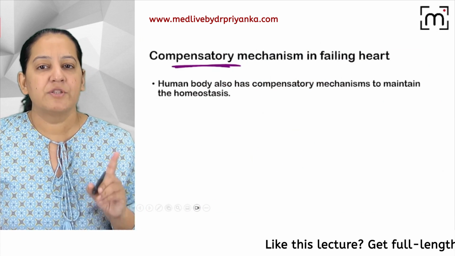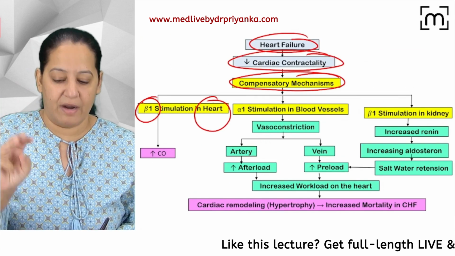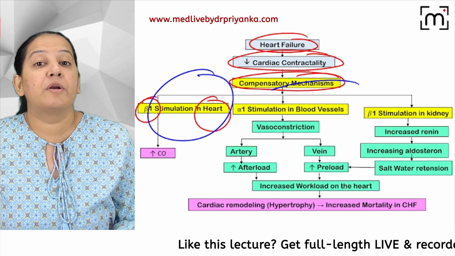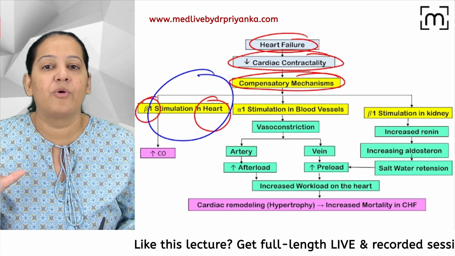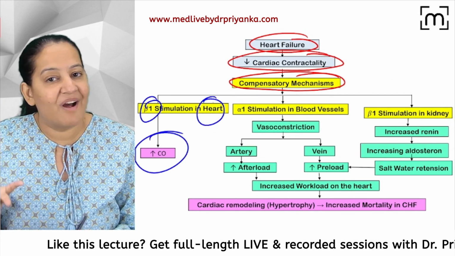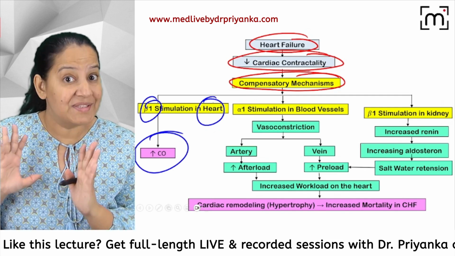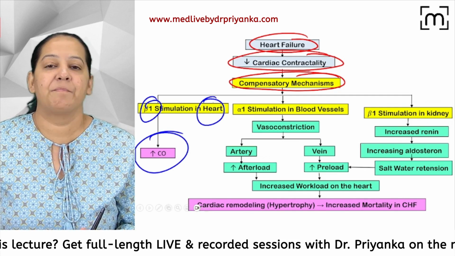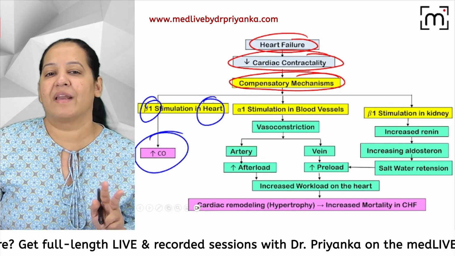You got my point? So whenever the heart is failing, 3 things will occur. I told you one thing is good, but 2 of them are bad. First, understand the good thing. The beta 1 receptors on the heart get activated, and they increase the cardiac output. This is good. It's a good compensatory mechanism. But two bad compensatory mechanisms also occur.